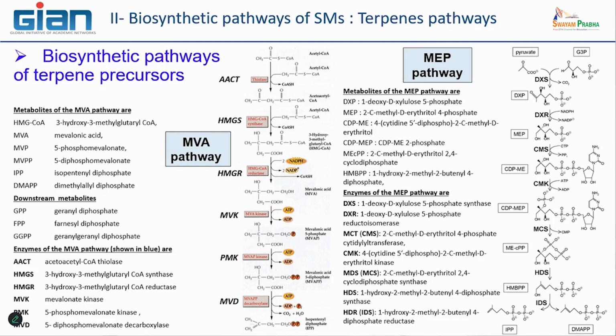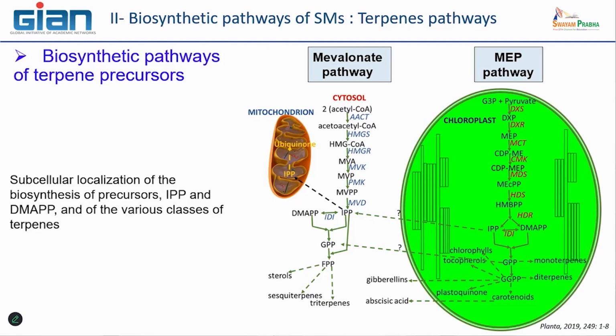What is also different between these two pathways is that they are not localized in the same place in the cells. As I said, the classical one, the mevalonate pathway, is a cytosolic pathway, meaning that the IPP produced by this pathway is directly in the cytosol. But we know that this molecule, IPP, can be taken in charge in different other organelles in order to produce several other terpenes.